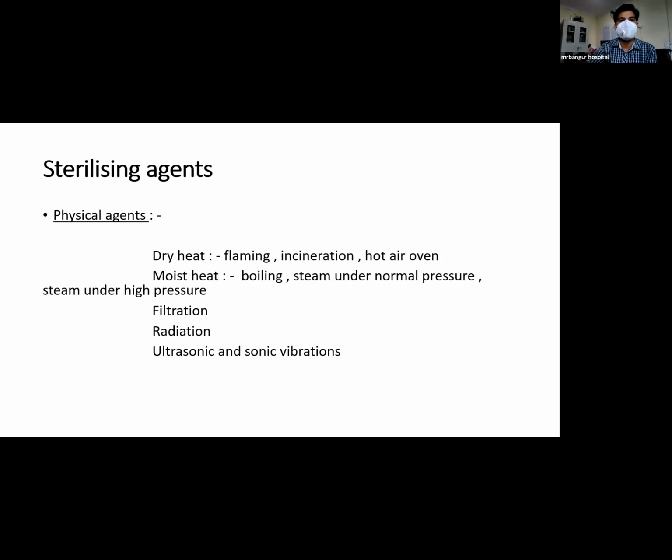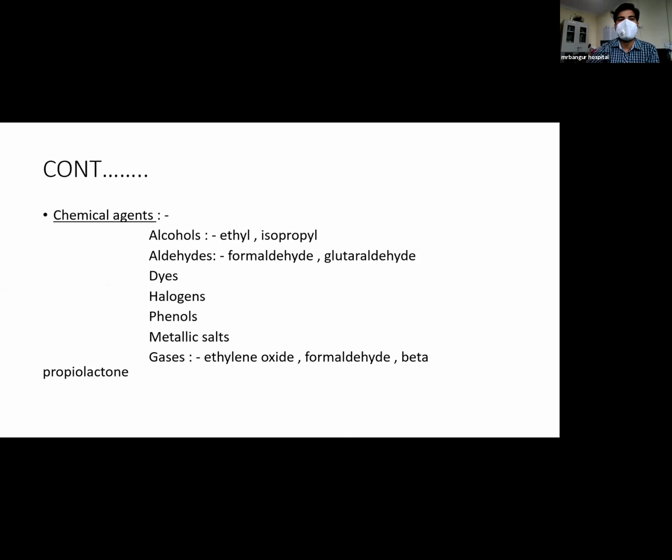There are physical sterilizing agents and chemical sterilizing agents. Among physical sterilizing agents, there is flaming, incineration, hot air oven, boiling, autoclaving, filtration, radiation, and ultrasonic and sonic vibration. And chemical agents, we have alcohol, that is ethyl alcohol, isopropyl alcohol, aldehydes in the form of formaldehyde, glutaraldehyde, dyes, halogens, phenols, metallic salts, and gases like ethylene oxide, formaldehyde, and beta propiolactone.